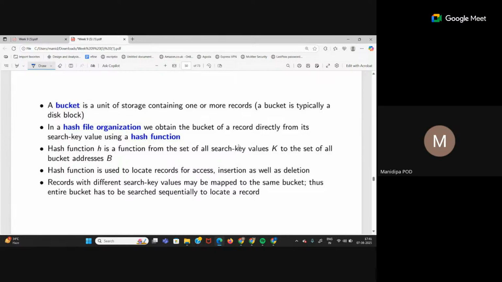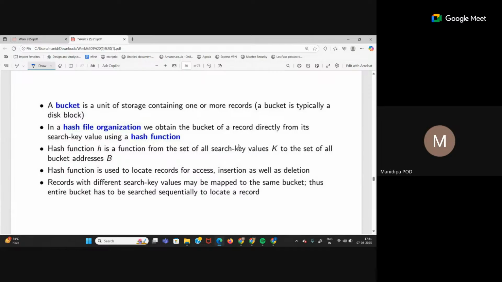So how do I know which search key I should assign to which bucket? That will be told to us by the hash function. We first run the search key through the hash function. That will generate some hash value which is associated to a bucket. That means each bucket has some hash value associated with it. Whichever search key coincides with that hash value will be assigned to that particular bucket.